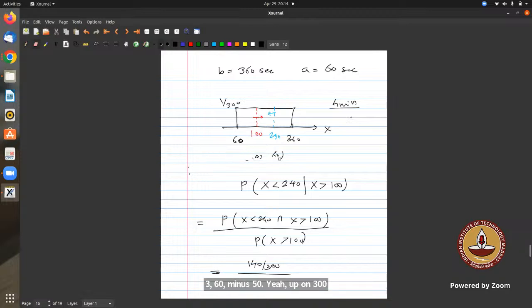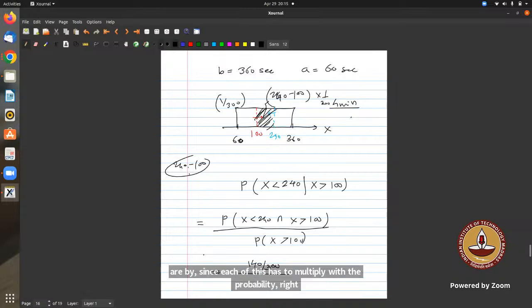So we'll go directly to this step where it is 240 minus 100, because we are interested in this area, right? When I do the conditional thing, if it is not conditional, then I have to include all this area. But it is conditional, so this is the area. Since each of this has to be multiplied with the probability, it is 1 by 300. That's why it is 140 by 300.